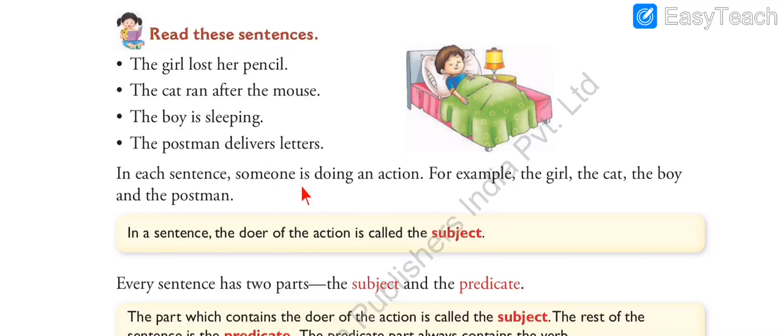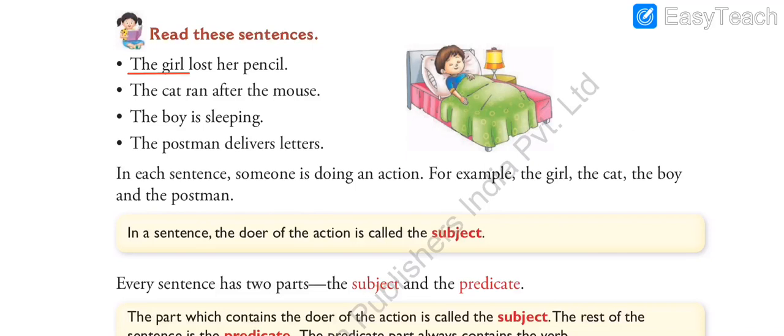In each sentence, someone is doing an action. For example, the girl, the cat, the boy, and the postman. So as you can see on your screen, in the first sentence, who lost the pencil? The girl. So let me underline the girl. Means the girl is the person who is acting. The girl is the person who is doing something. There is an action of something being lost. So the girl loses something.